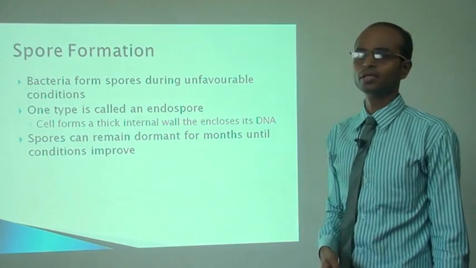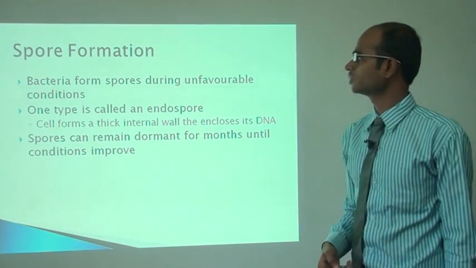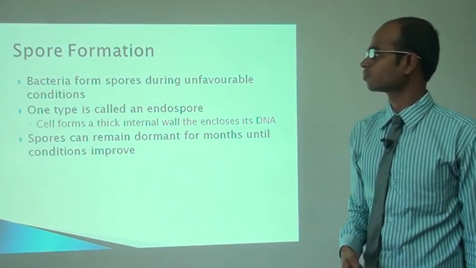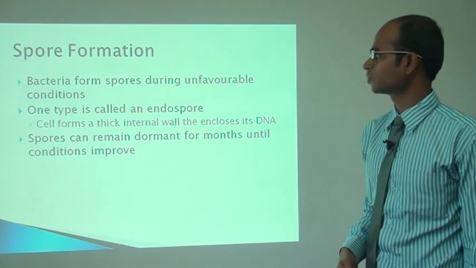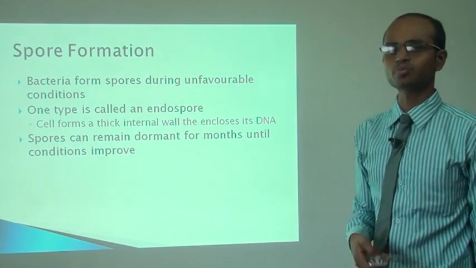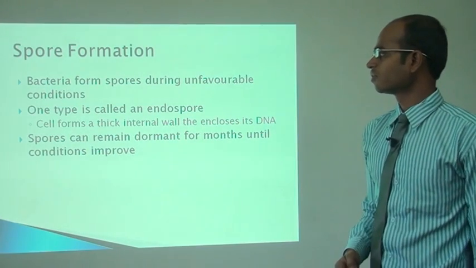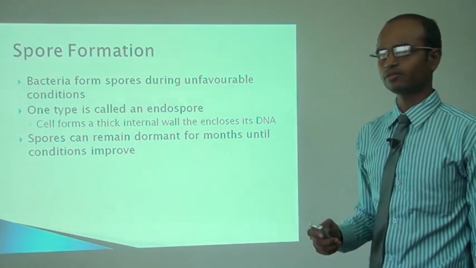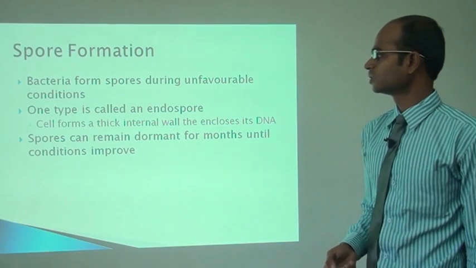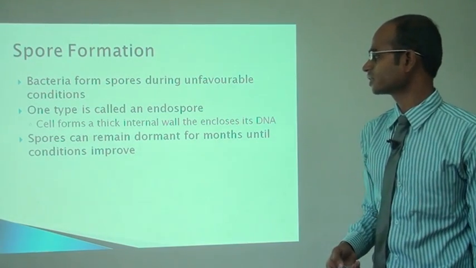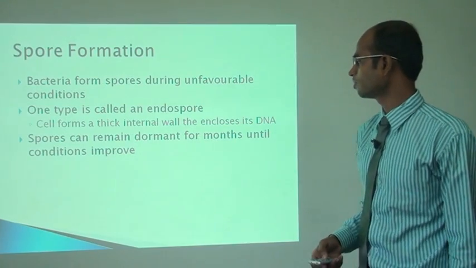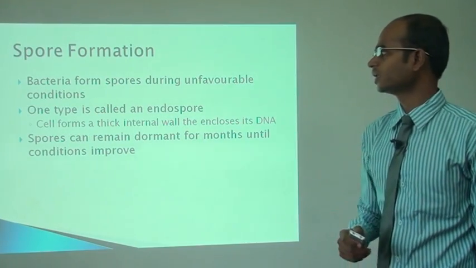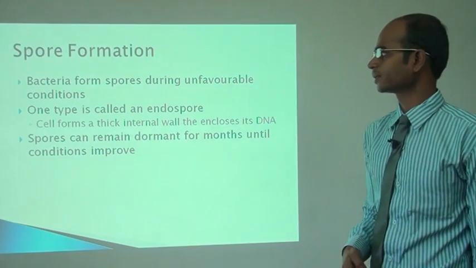Now spore formation. It is another reproduction method of bacteria in which bacteria are formed by the spore. The spore is formed during unfavorable conditions. One type is called an endospore, which is a spore formed inside the bacteria. The cell forms a thick internal wall that encloses its DNA. Spores can remain dormant for a month until conditions improve. जब तक उसे कोई फेवरेबल कंडीशन नहीं मिलेगा तब तक वो डॉर्मेंट कंडीशन में ही रहता है.